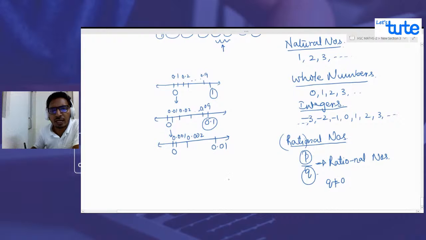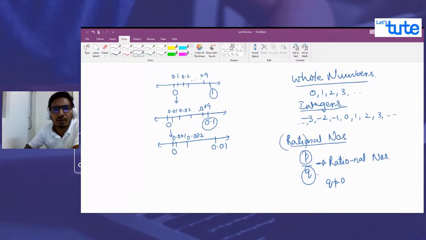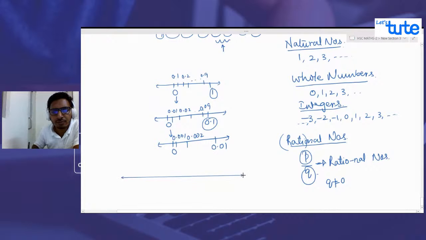Now, what are those rational numbers? Again, let me draw a number line. Okay, now 0, 1, 2. So these are the integers. Is 0 a rational number? Can we write 0 in the form of p by q, where p and q are integers? If we can write it in that way, then we can say that 0 is a rational number. But the question is, can we write it in that way? Is it possible? Yes, it is possible.